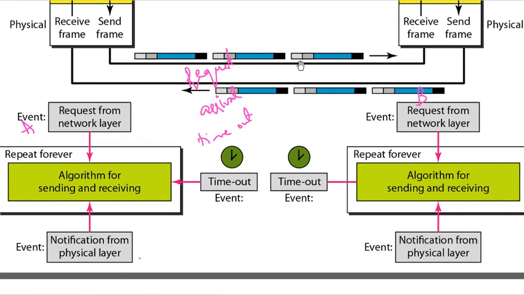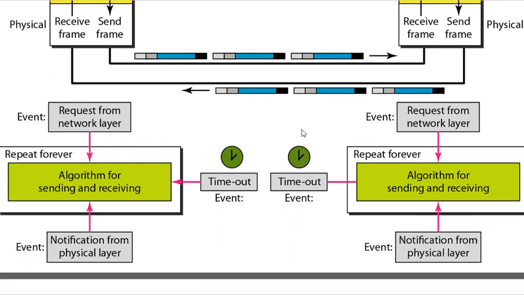Let's see this here. The event is a request from the network layer. The algorithm will be for both sending and receiving, and the same will happen on the other side also. An important point about this piggybacking technique is that both sides must use the same algorithm, and this algorithm will be complicated because it needs to combine two arrival events: the arrival of the data and the arrival of the control information.